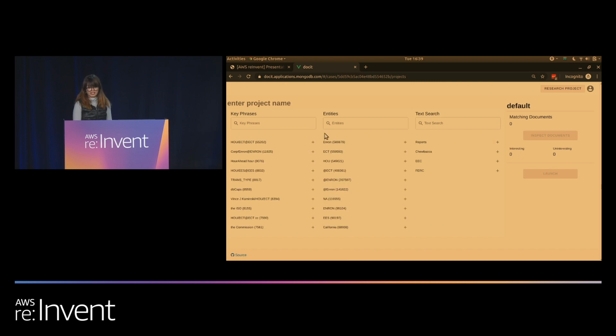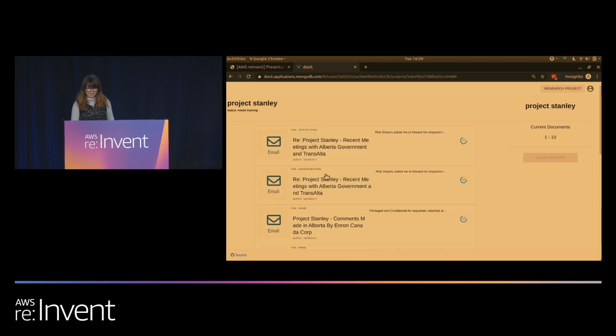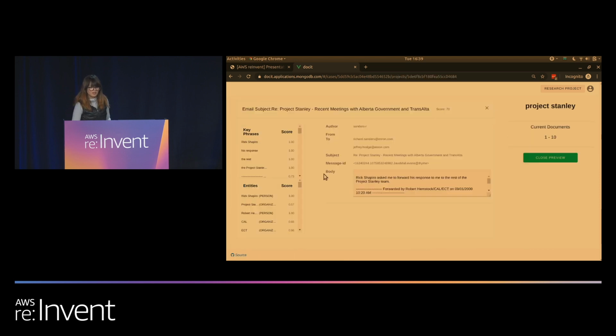If we go ahead and create a new one, we now know that the key phrases and entities came from running all of our emails through Amazon Comprehend. There is also the text search feature, which we now know is backed by Atlas and Lucene. Once I go back to an existing project and open it, we see the key phrases and entities for that particular email.